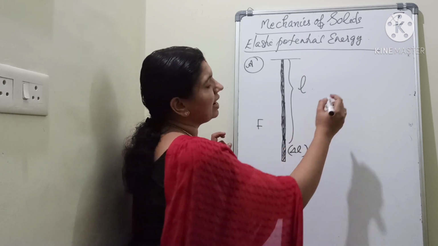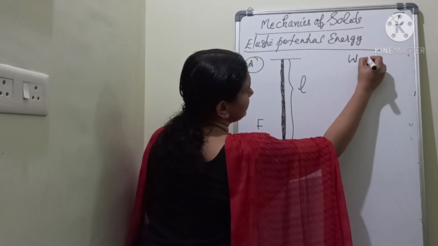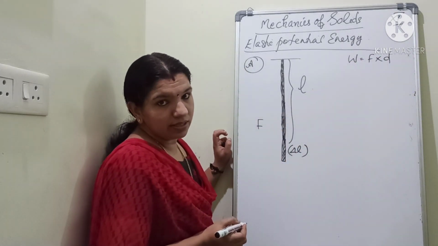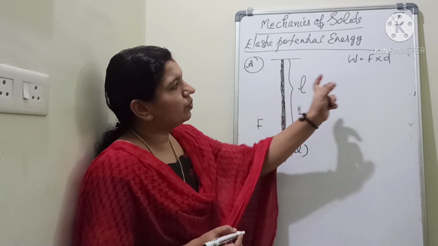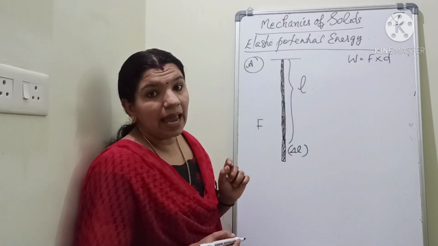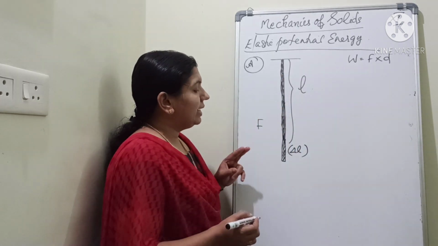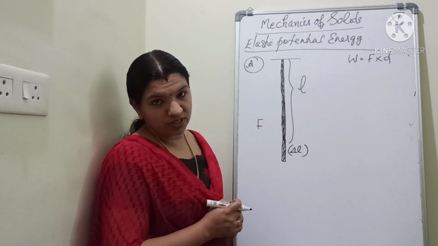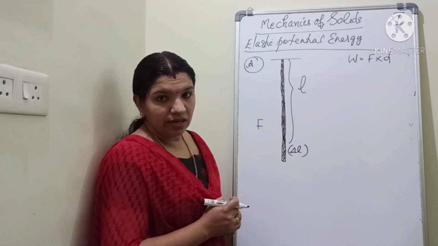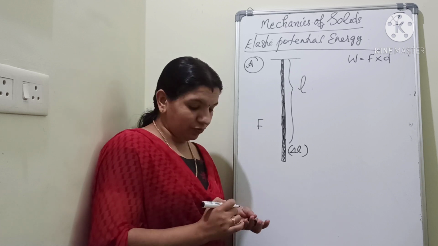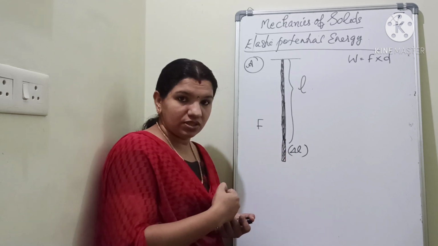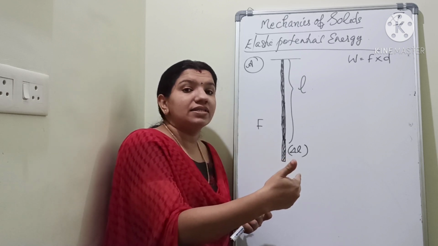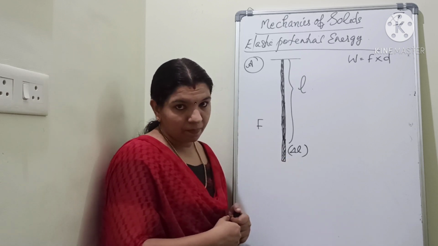You know the general expression for work, that is work is equal to force into displacement. So first we want to write the expression for F. Initially there was no internal restoring force, because we didn't apply any force. Only when you apply force, the internal restoring force will come into play.